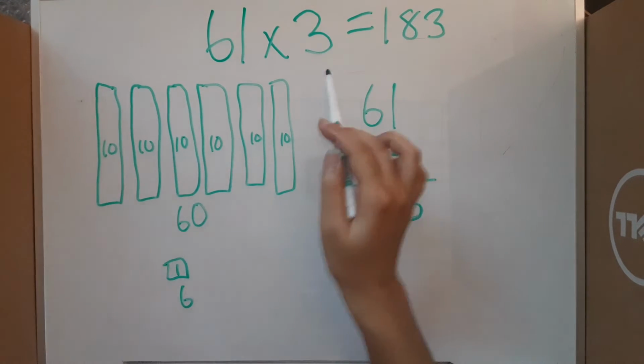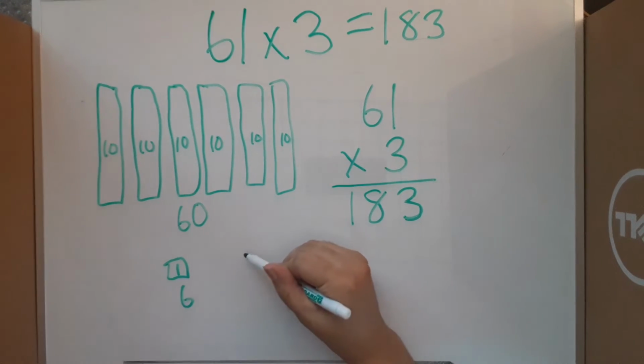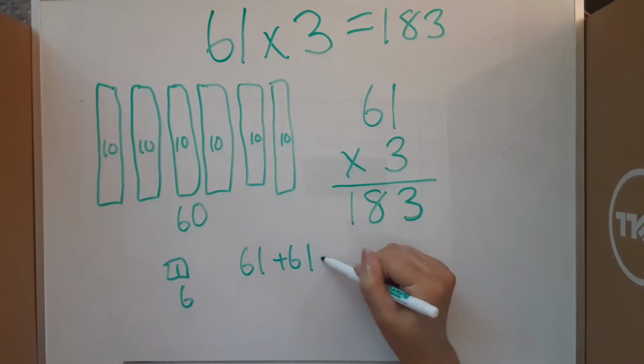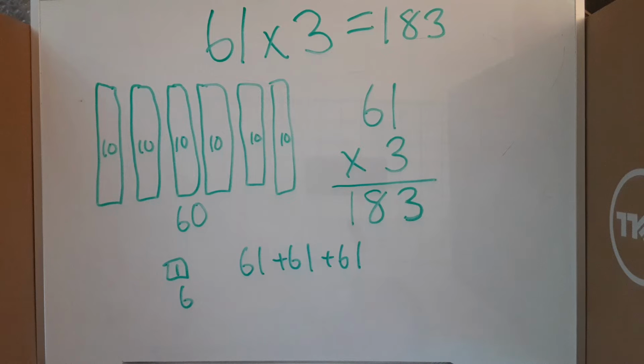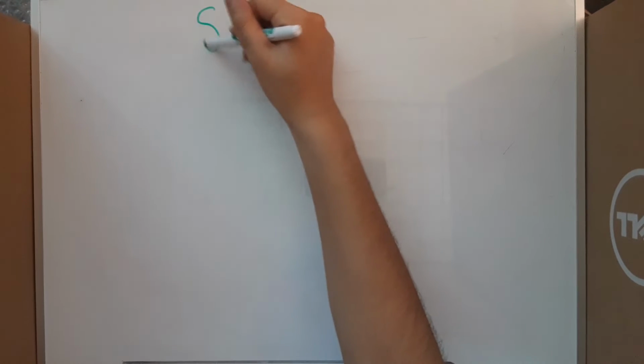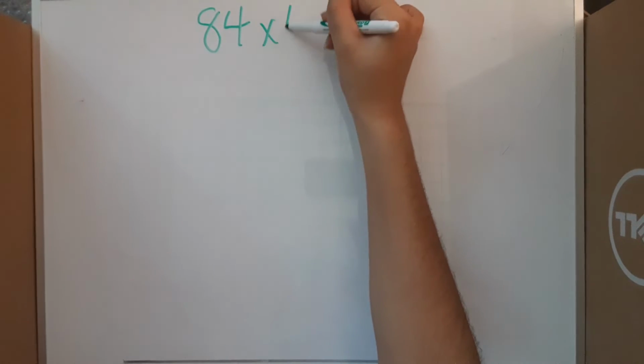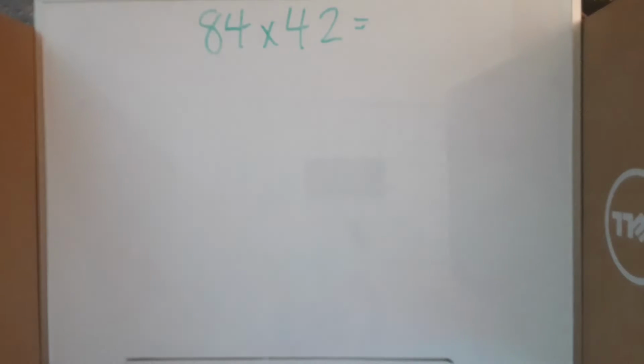If we wrote out 3 sets of 61 and added them all together like this, our answer would still be 183. However, we've done much less work to get the same answer. For our next problem, let's do 84 times 42. Now, I could write out 42 sets of 84. However, like our last problem, that would take way too much time and way too much space. So let's jump right into doing it using multiplication.